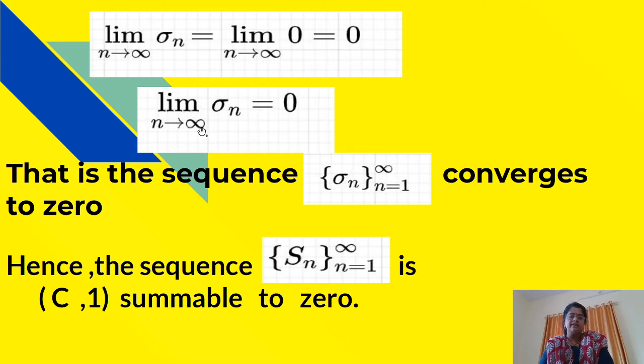Thus limit n tends to infinity of sigma_n is equal to 0. That is, the sequence sigma_n from 1 to infinity converges to 0, and hence the sequence S_n from 1 to infinity is C1 summable to 0.